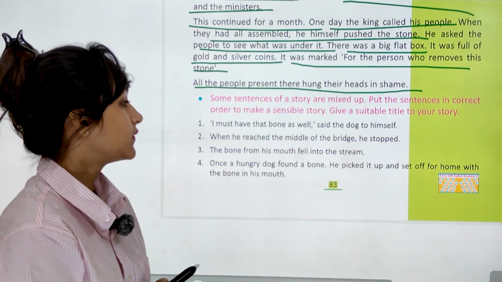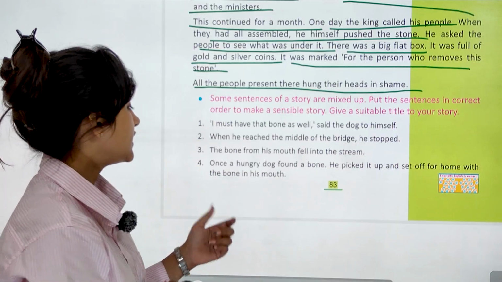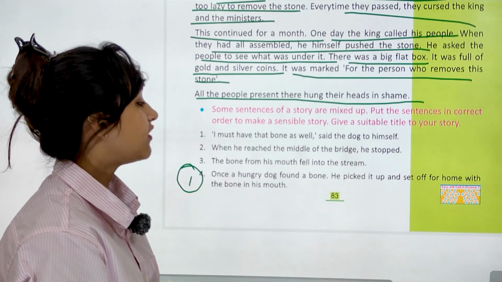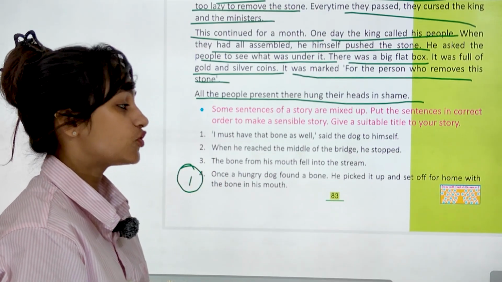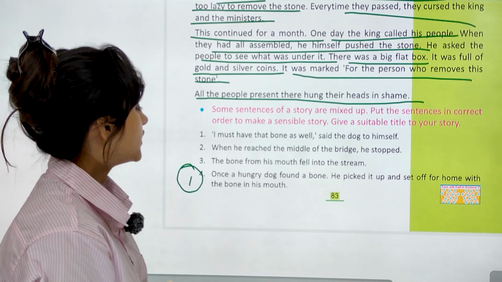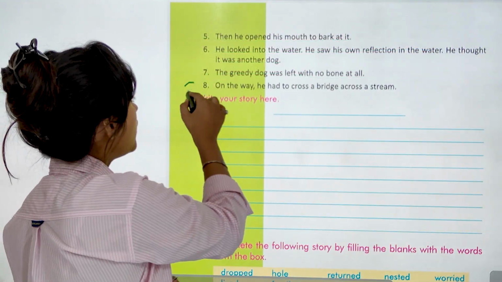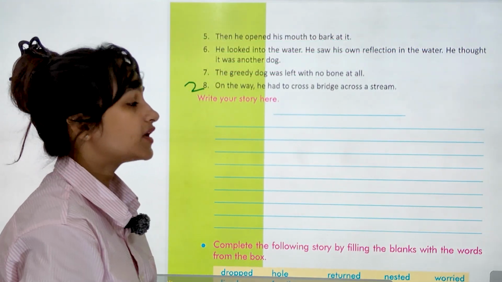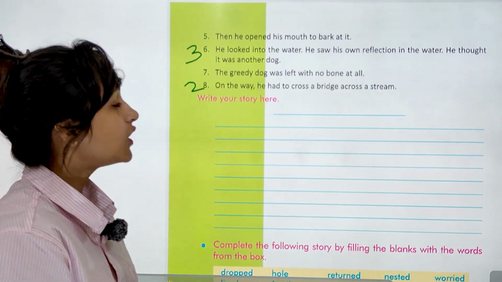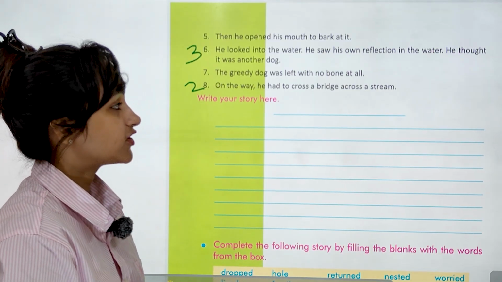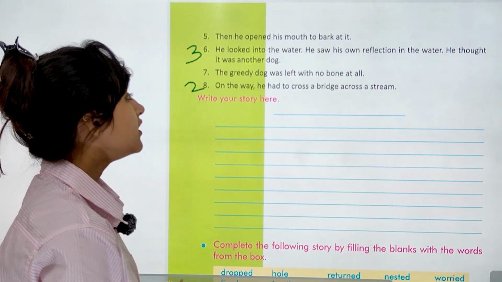So let's read. Let's study. Your first sentence क्या है? Once a hungry dog found a bone. He picked it up and set off for home with the bone in his mouth. Second क्या है? On the way he had to cross a bridge across a stream. Third हो गया, he looked into the water. He saw his own reflection in the water. He thought it was another dog.